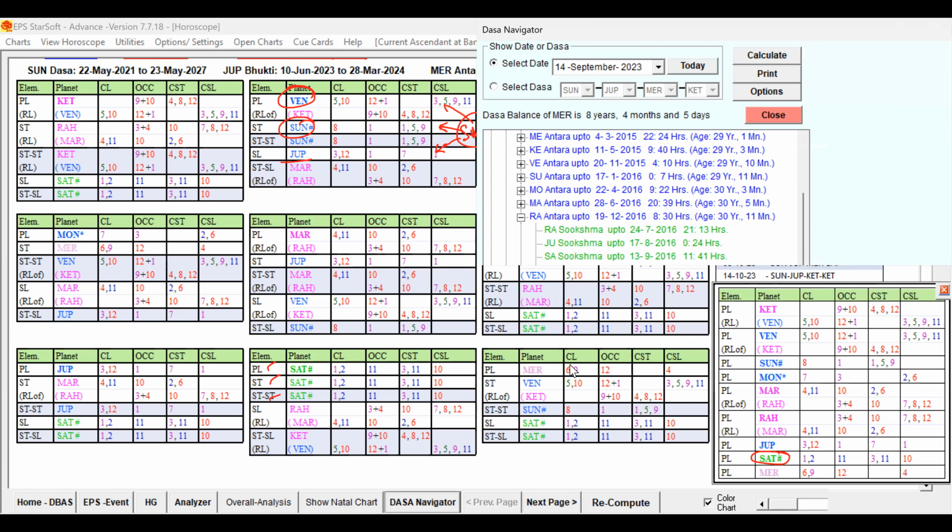Mercury on its own has weakness, but as ninth lord, I said no, because though it is 6, 12 and 4, the ninth lord in the star of this favorable key planet is good.